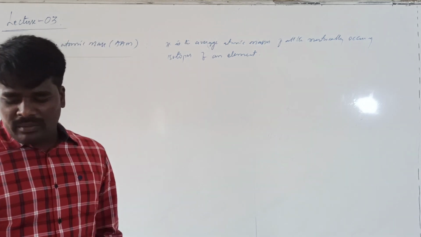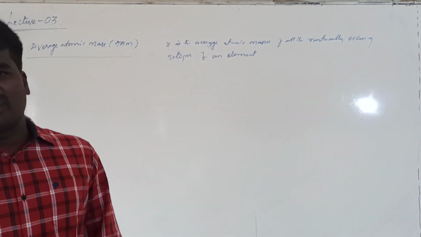So, generally, what are the atomic masses we use? They are average atomic masses.